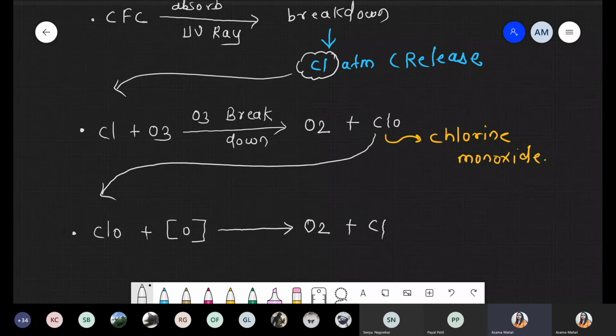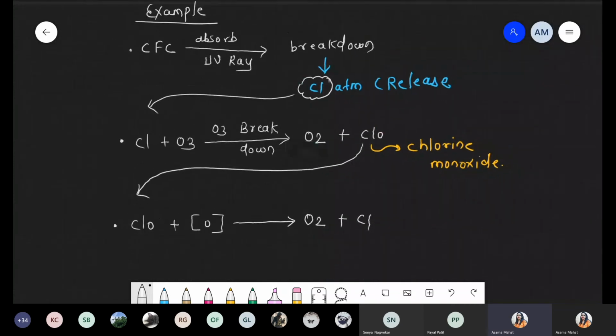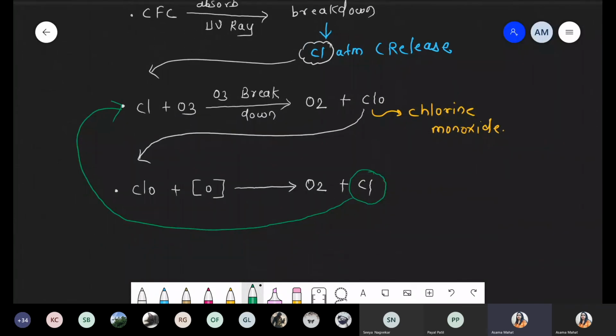So chlorine is formed again. Once this chlorine is formed, it will again enter the earlier step. So simply, there is a chain reaction of the breakdown of ozone, the chain reaction of O3 breakdown.